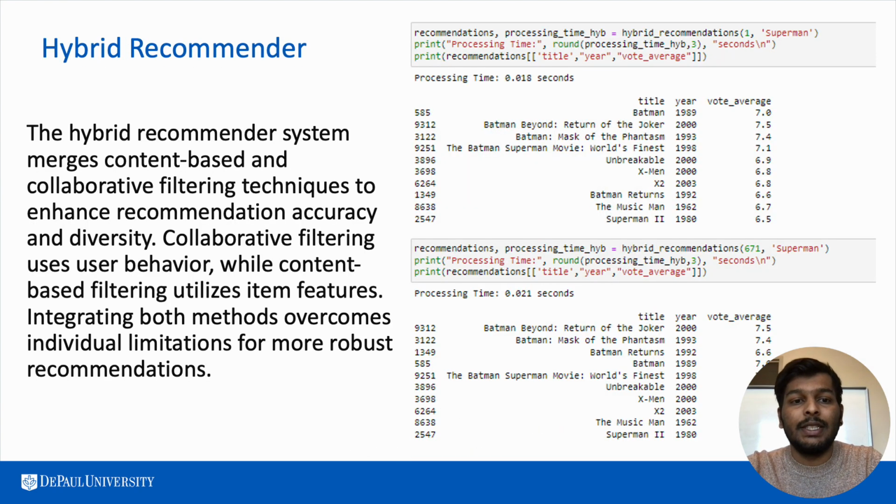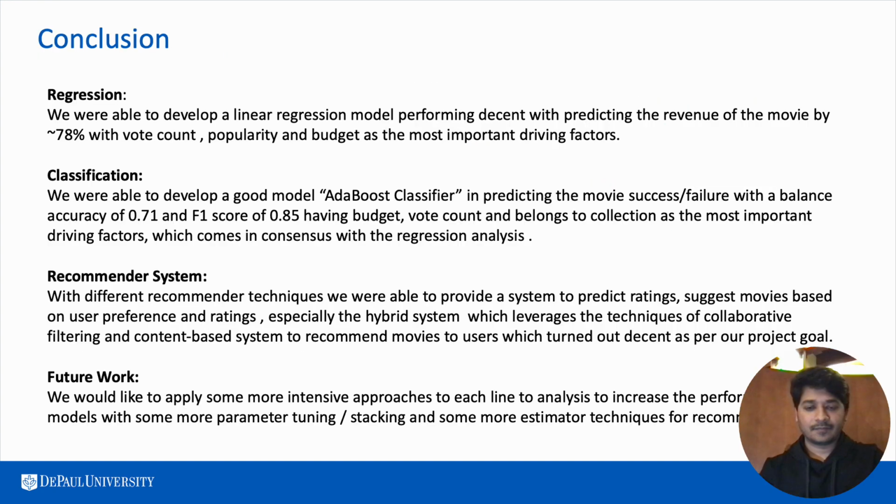The next technique that we have worked on is a hybrid recommender. It basically merges content-based and collaborative filtering techniques to enhance recommendation accuracy and diversity. Based on user recommendations and the movies watched previously, for two different users, we have run it and we have gotten the outputs which have been shown here.